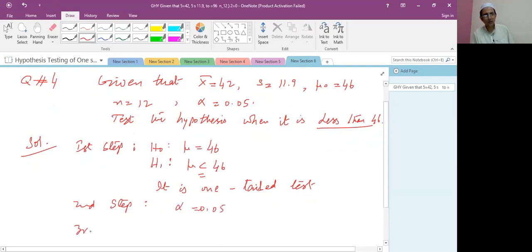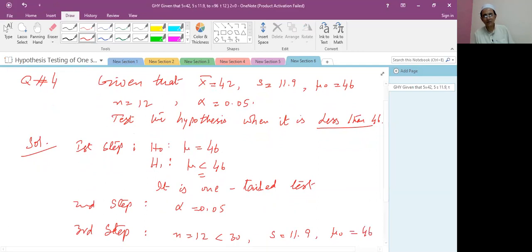Now in the third step, we determine whether Z stats or T stats we are applying. Here n is 12, which is less than 30, and the sample standard deviation is given. So here we are applying the student T test.